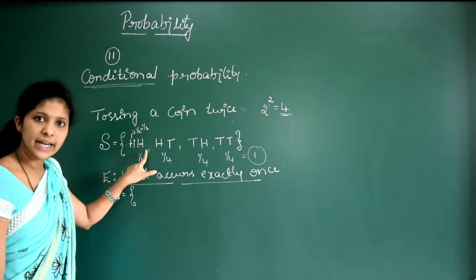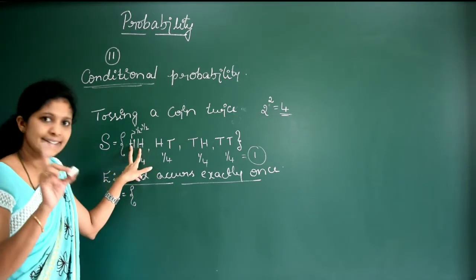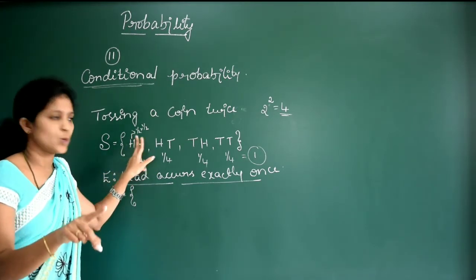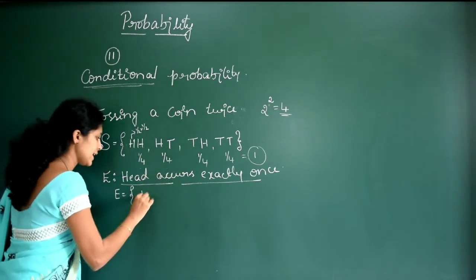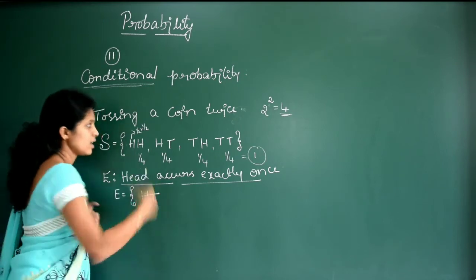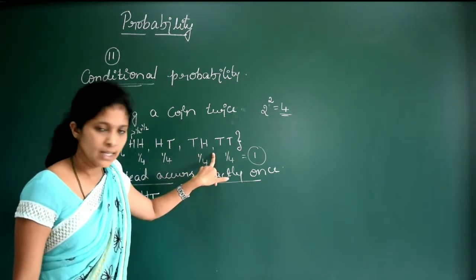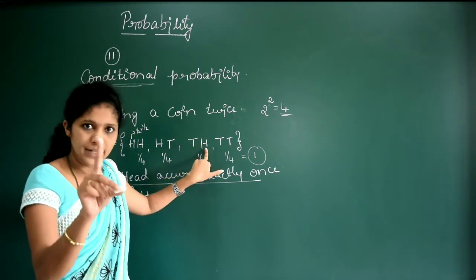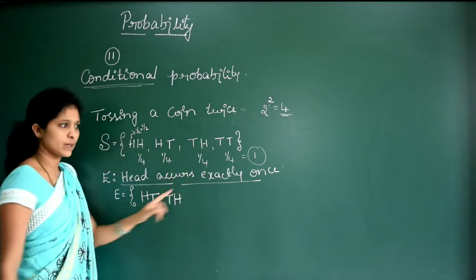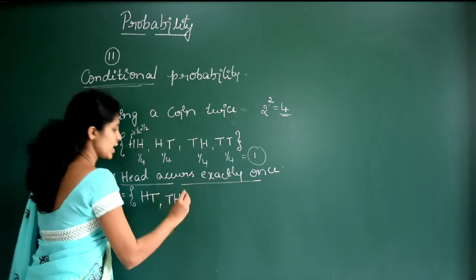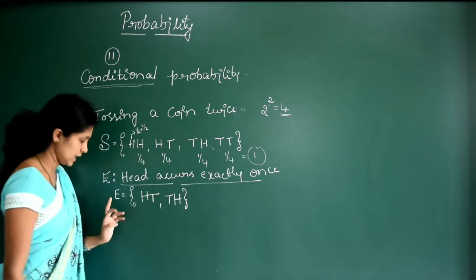Can I consider head and head? No, because here head occurred twice, so this is not possible. Head and tail, yes, it is possible, exactly once. So one element will be head and tail. What about tail and head? Possible. Tail and head, one head is there, so I can consider tail and head. But tail and tail is not possible, because exactly once head should occur. So this is the event E.